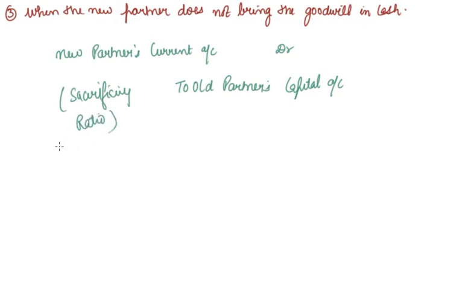For example, A and B are partners in a profit sharing ratio of 3:2. Then C was admitted into the partnership with 1/4 share. The new profit sharing ratio is given to you already, so you don't have to calculate it: 5:4:3. C brings into the business rupees 50,000 for his capital but could not bring any amount for goodwill.